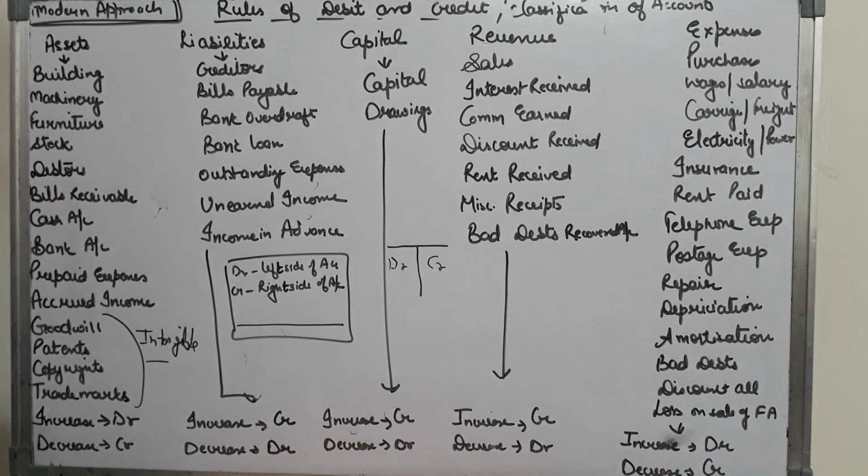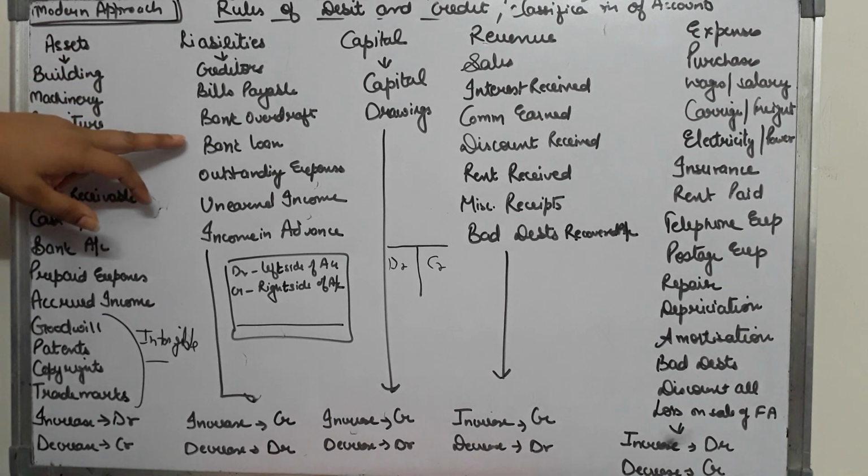See, I have 50,000 rupees in my bank account, but I am a trusted customer and my overdraft limit is 50,000. So though I have 50,000 in my bank account, I can withdraw up to 1 lakh from my account, because this is a facility that is given to me by the bank. So I can overdraw my account by 50,000. When you overdraw your account, it becomes your liability, because later on you'll have to repay those 50,000 as a loan that is taken from the bank. So that is your liability. Bank loan, obviously your liability, because you have taken a loan, you need to repay it back.